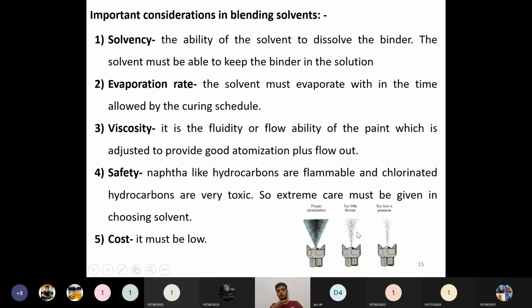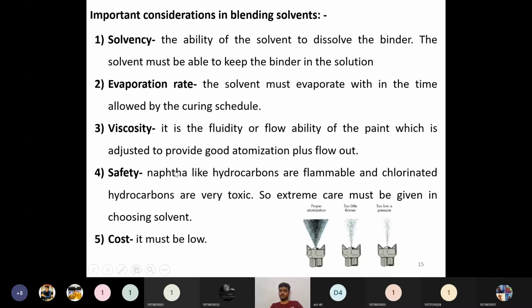So the thickness of the film will not be according to the leveling which we require during the painting. If proper atomization is happening, then only will we obtain the desired thickness of the film in the paint application. Otherwise, the desired characteristics of the film will not be obtained. The examples of poor atomization are as shown in these two pictures. An example of good, proper atomization is this one. So atomization should be good. In order to have good atomization, the viscosity should be moderate. Depending on how much viscosity is desired, we have to fix the solvent blend.